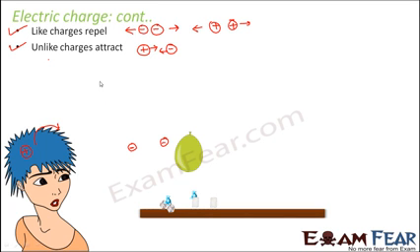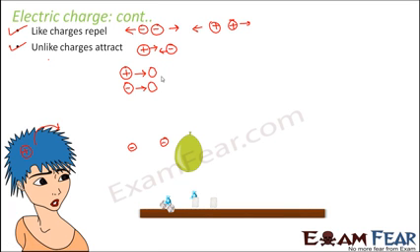So if there is a positively charged object and a neutral object which doesn't have any charge, in that case also there will be attraction. Similarly, if there is a negatively charged object and a neutral object, then in that case also there will be attraction. So now the question is, how exactly this attraction is happening, how exactly the attraction or the repulsion takes place.